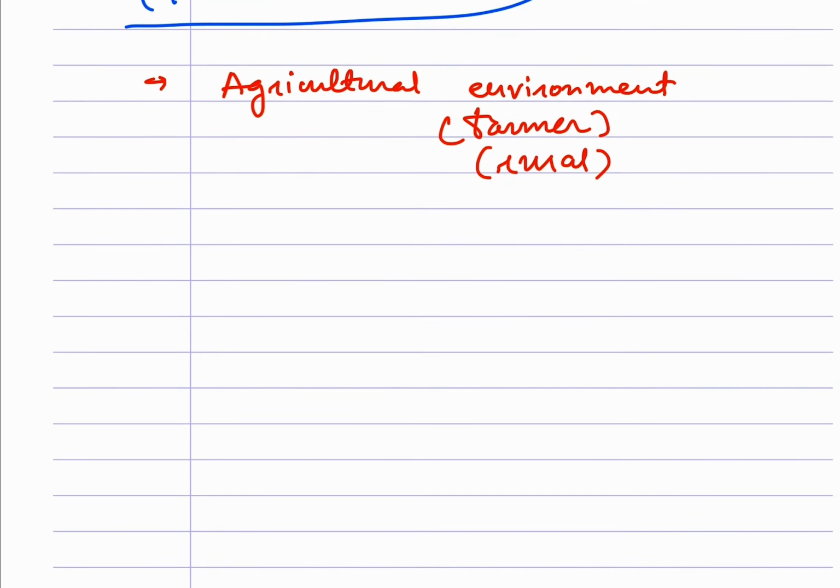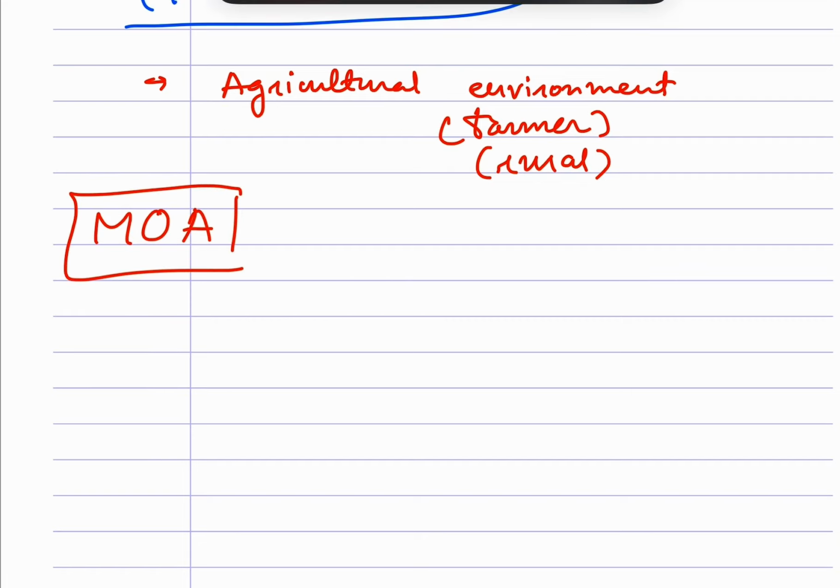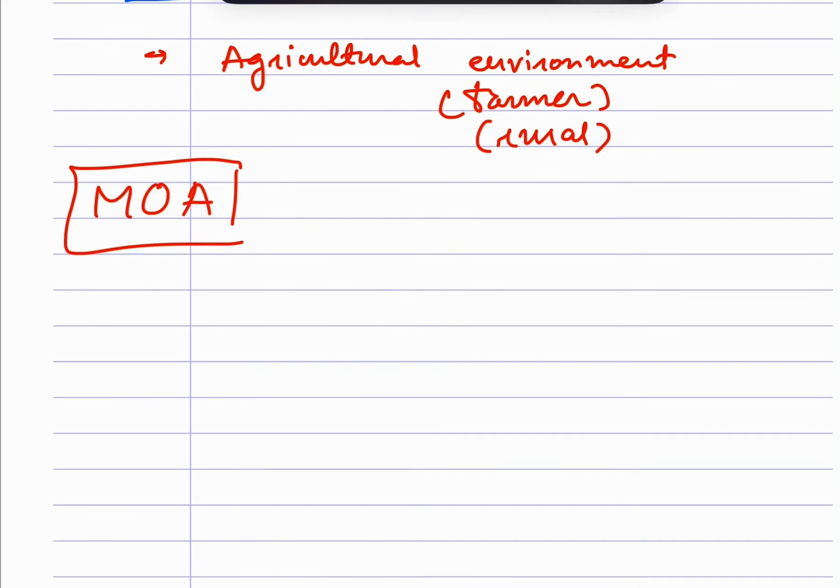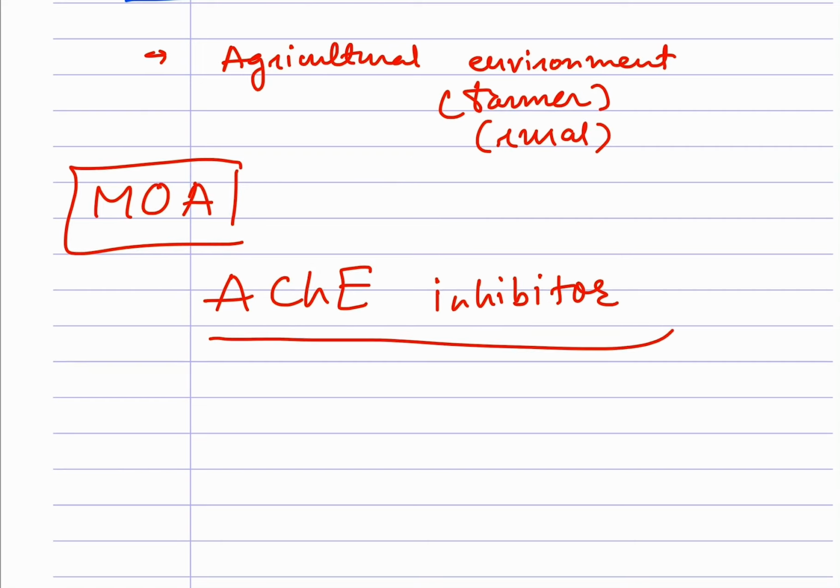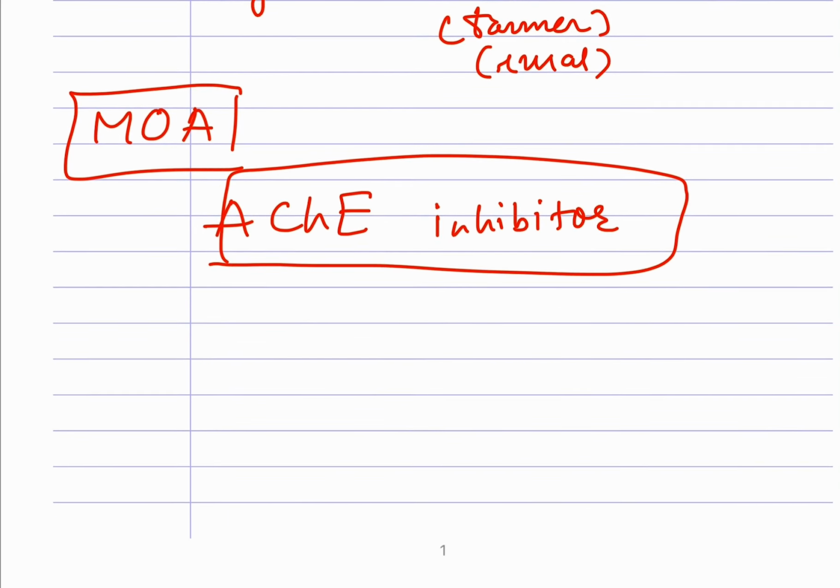For that we have to learn how this organophosphate works, the mode of action. So they are acetylcholine esterase inhibitors. And what is the function of acetylcholine esterase? Acetylcholine esterase will break down the acetylcholine, and acetylcholine is responsible for the parasympathetic system.